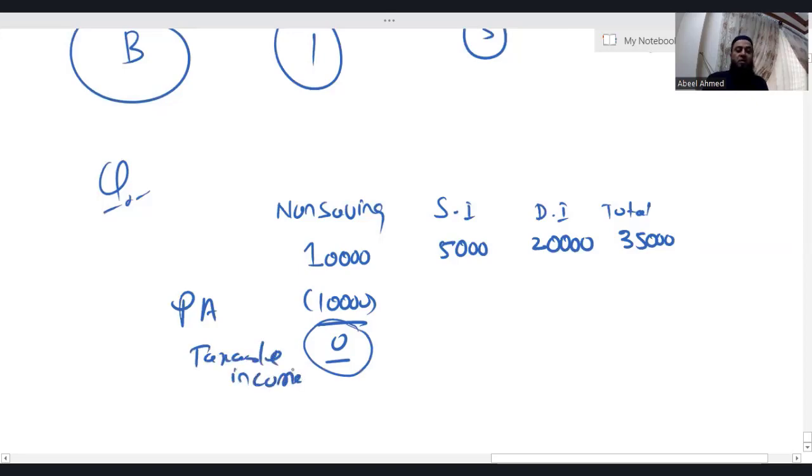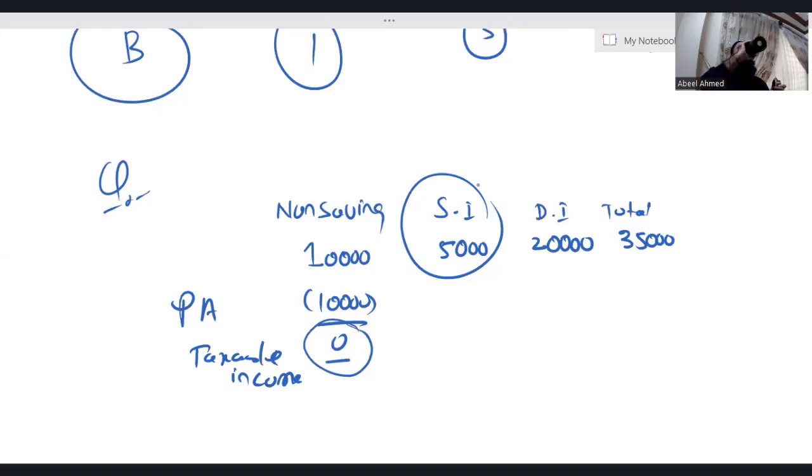The non-saving income column has taxable income of 0, which means the entire starting rate band for saving income is available. Look at the amount: saving income is only 5,000. If the saving income is only 5,000, the entire 5,000 falls in the starting rate band, where the applicable tax rate is 0%. So logically, you are already not paying any tax on this 5,000. Deducting the remaining personal allowance from the saving income means you are not going to save any tax, because you are already not paying any tax on this 5,000.